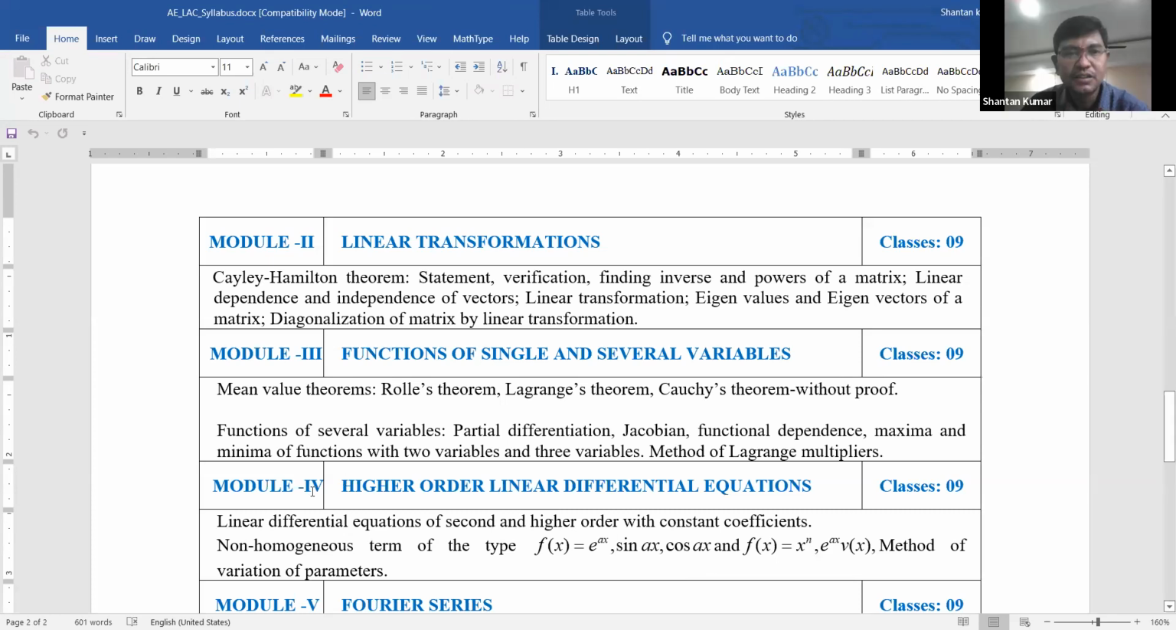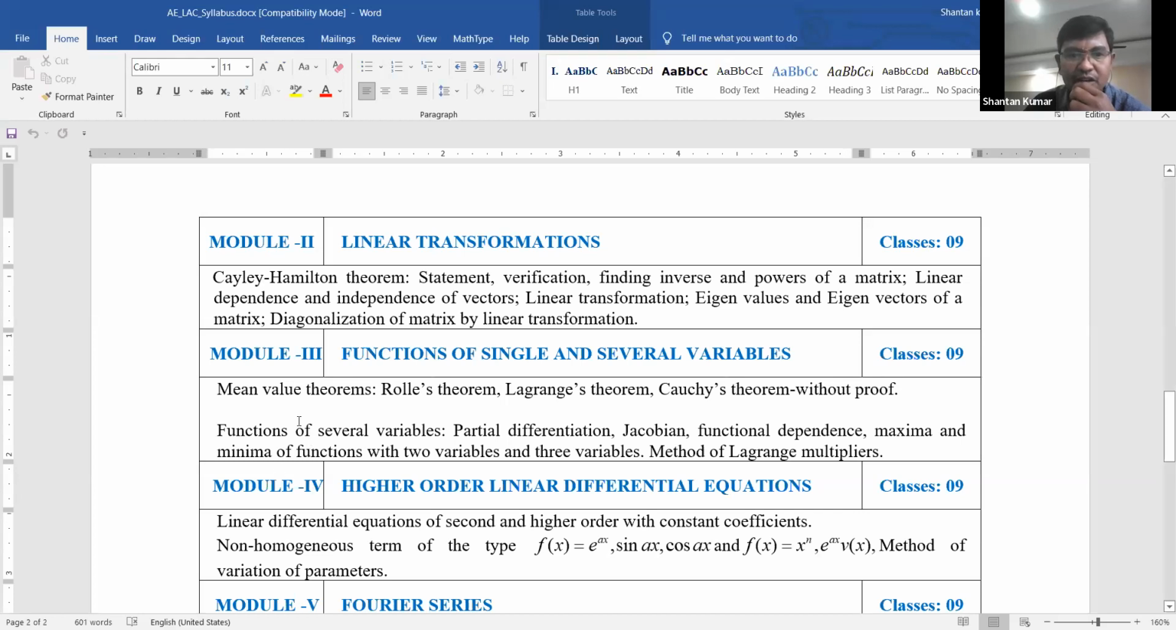After the last offline mode, we discussed that module 1 and module 2 are completed, and both are based on maths only. Now we are going to start module 3. Module 3 is functions of single and several variables. In the introduction classes, I discussed clearly the meaning of single variable and two variables, which is based on partial differential equations.